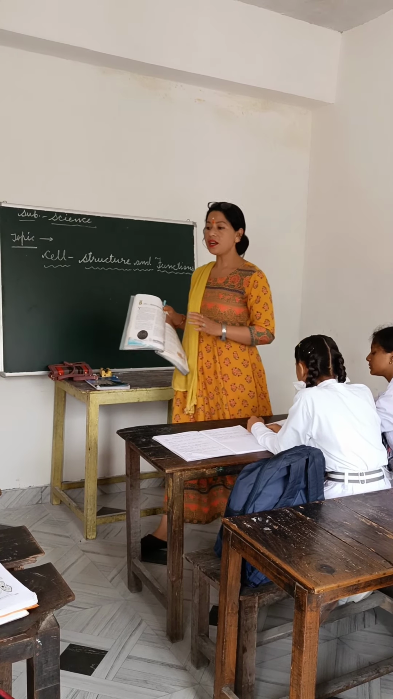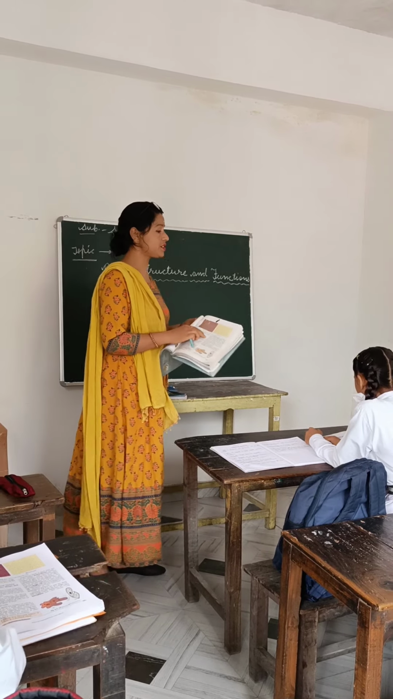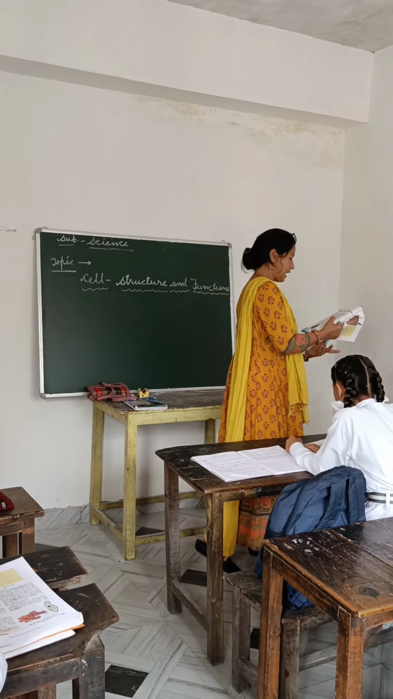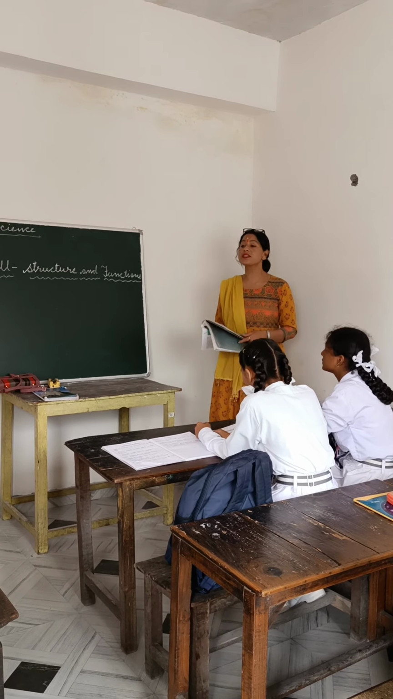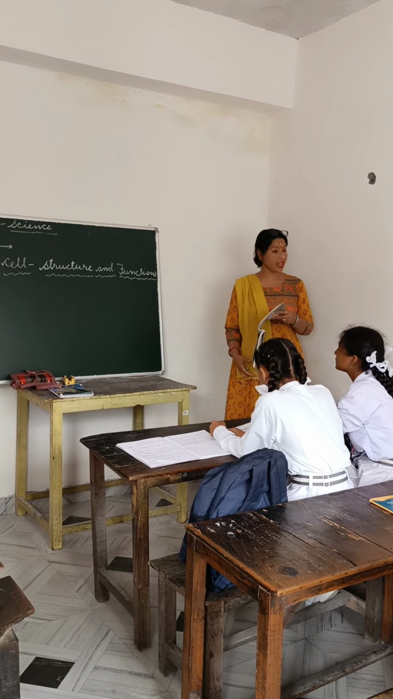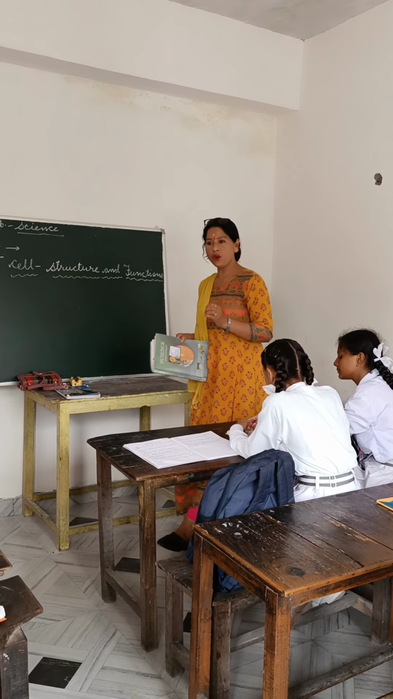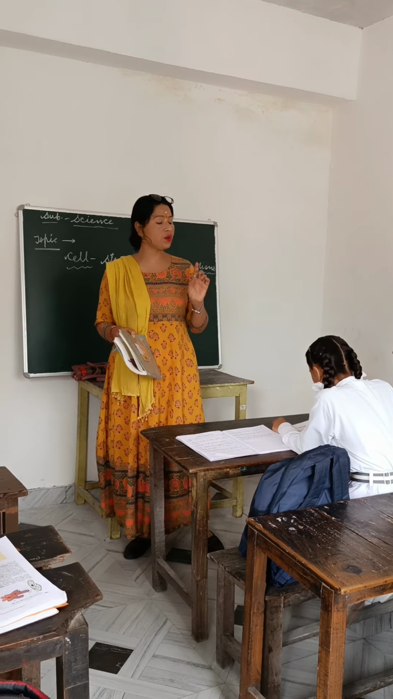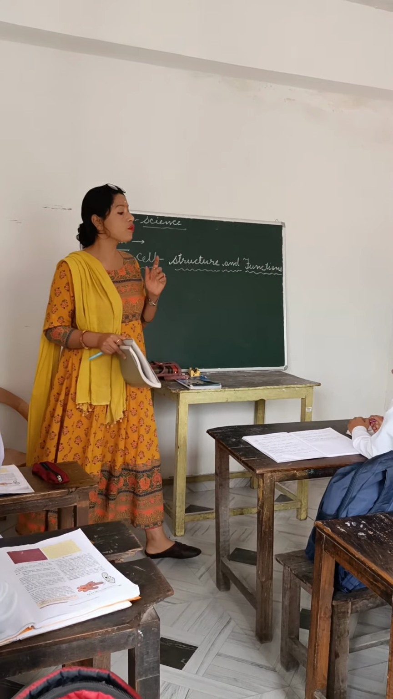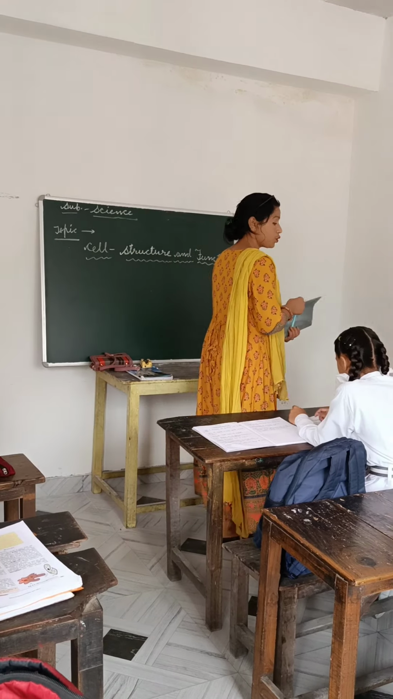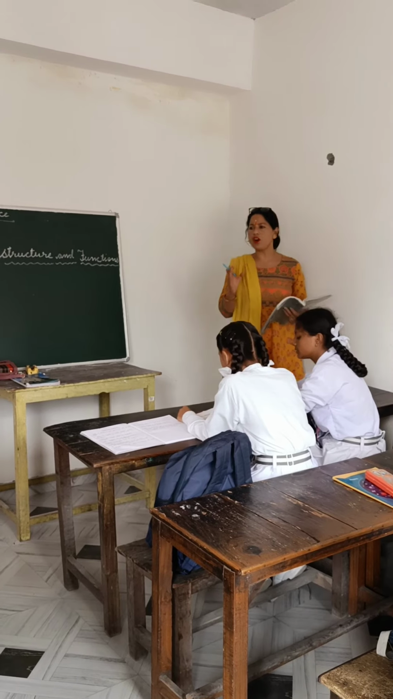Cell structure and functions. Do you know who discovered the cell first? Who discovered cell? Yes, Robert Hooke discovered the cell in 1665. This is a GK question also. Robert Hooke, note it down. Robert Hooke discovered the cell in 1665. So cell is the basic unit, the smallest unit of living being.